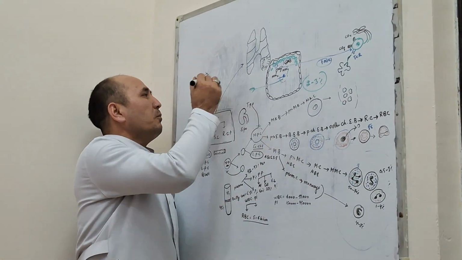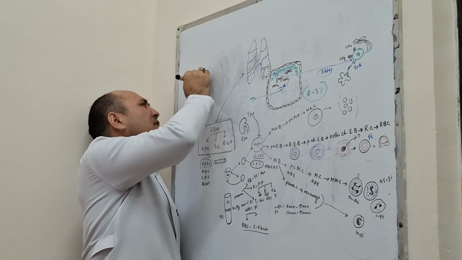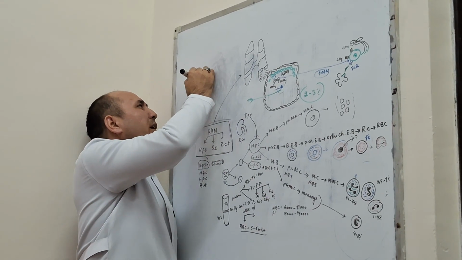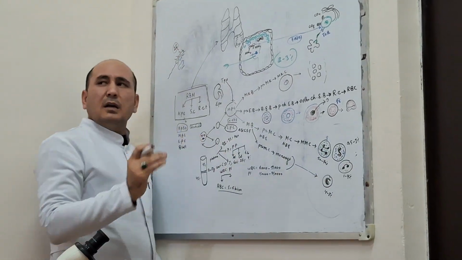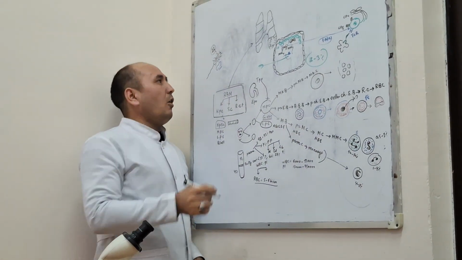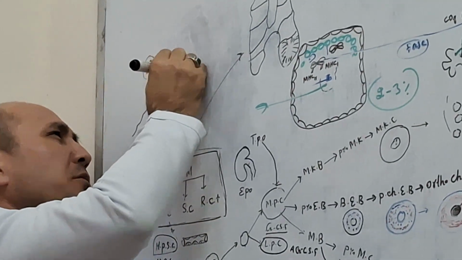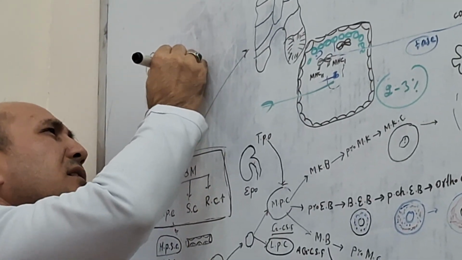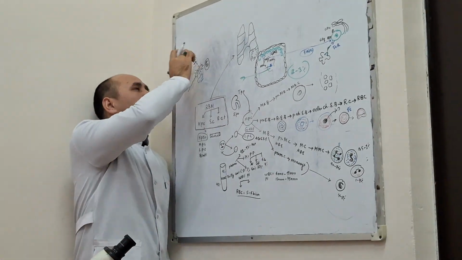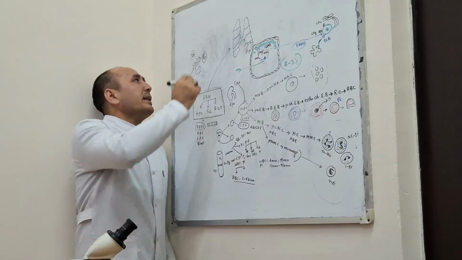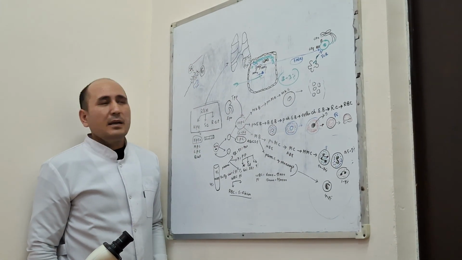Neutrophils move here to fight with microbe. Other white blood cells like monocytes also come here to fight with microbe. Monocytes are macrophages, neutrophils are microphages, but they are both antigen presenting cells.